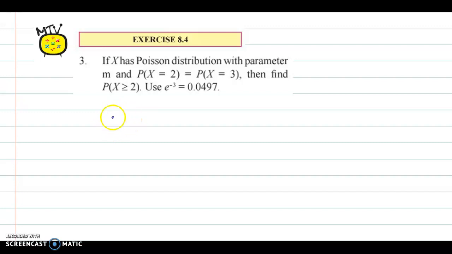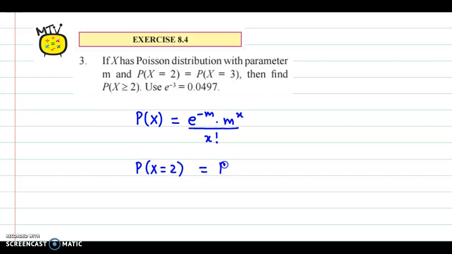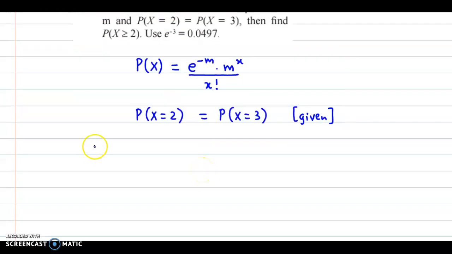0.0479. Now we know that for a Poisson's distribution, the probability function, that is p of x, is given by e raised to minus m into m raised to x divided by x factorial. Now we have been given that probability at x equal to 2 is equal to the probability at x equal to 3. Now this condition has been given to us. Now using the formula for p of x on both the sides, let's see what we get.